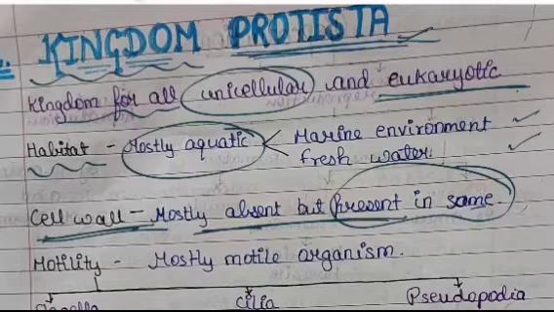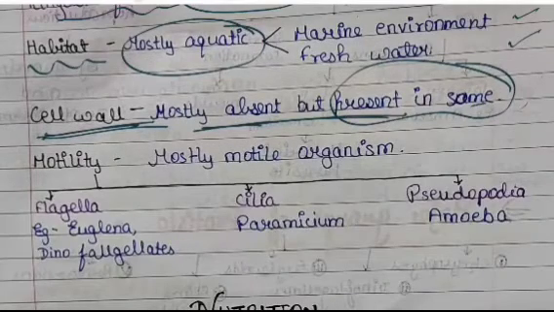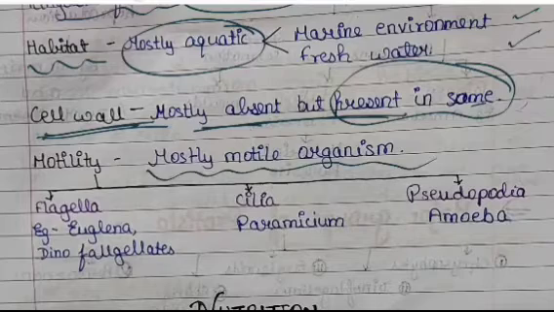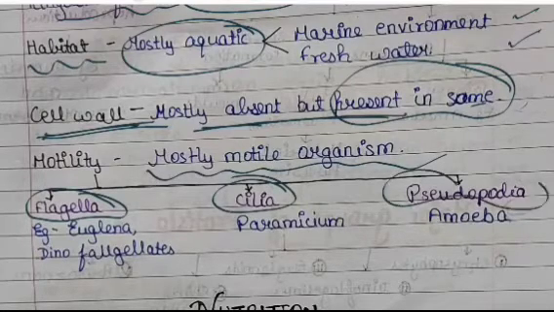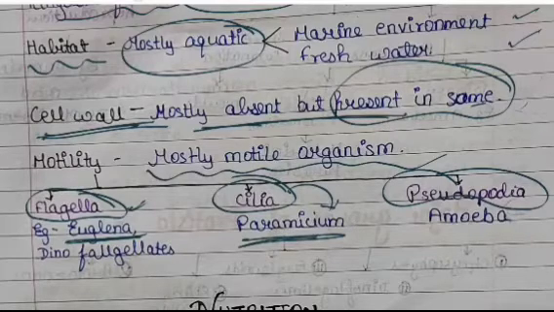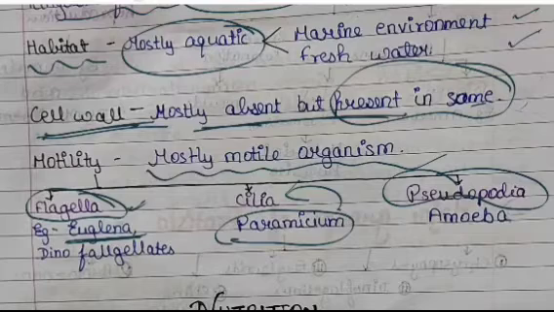Now if we come to motility, then motility can be done through flagella, cilia and pseudopodia. Flagella in the case of euglena and dinoflagellates. Paramecium moves through cilia, and in case of amoeba it moves through its pseudopodia.